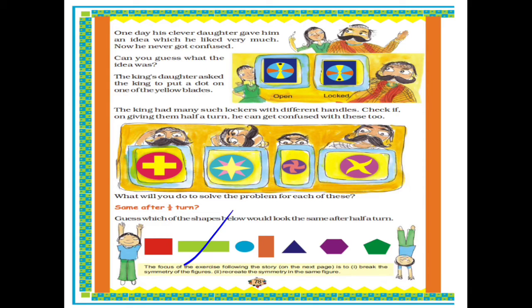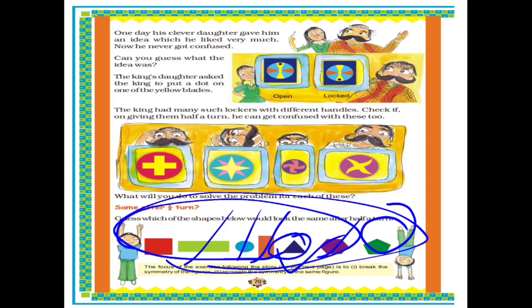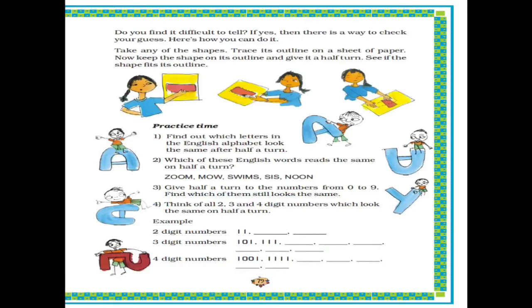Then this is also a triangle, so it will also look the same. This will also look the same. This will also look the same. This will, right? So this one also looks the same, and this one will not look the same. So all the shapes will look the same except the last one. So I hope this is clear. Now let's see ahead.